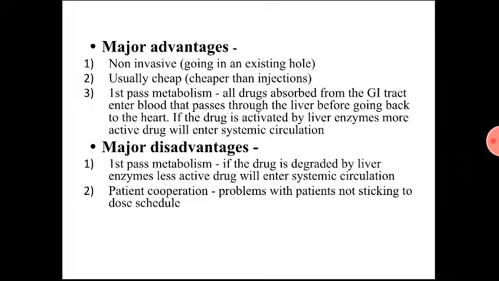First pass metabolism is an advantage and also a disadvantage. If we talk about paracetamol and other drugs which are frequently given through the oral route, they are considerably metabolized through the liver in the first pass metabolism, and a considerable proportion of the drug is being lost. So this is the first major disadvantage.